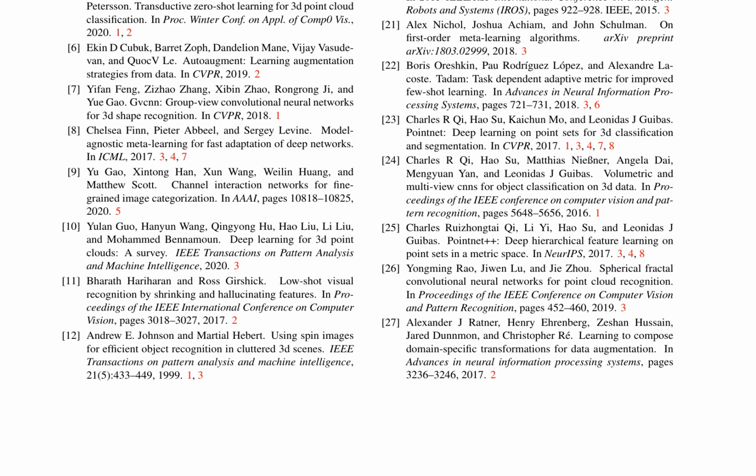The authors draw upon the works of prominent researchers in the field, such as Charles R. Qi, Hao Su, and Leonidas J. Guibas, who have made significant contributions to the development of PointNet, PointNet++, and other 3D CNN architectures. The references also include papers on shape context, spin images, and other traditional methods for 3D object recognition, as well as more recent approaches, such as dynamic graph CNNs and spherical fractal convolutional neural networks.